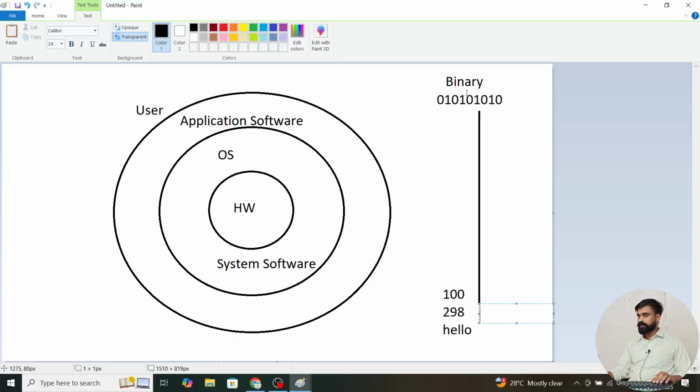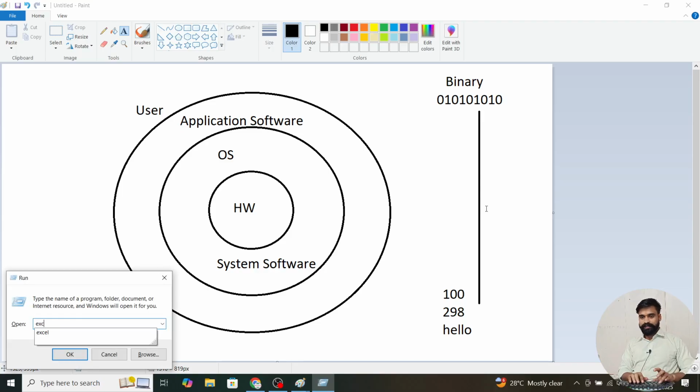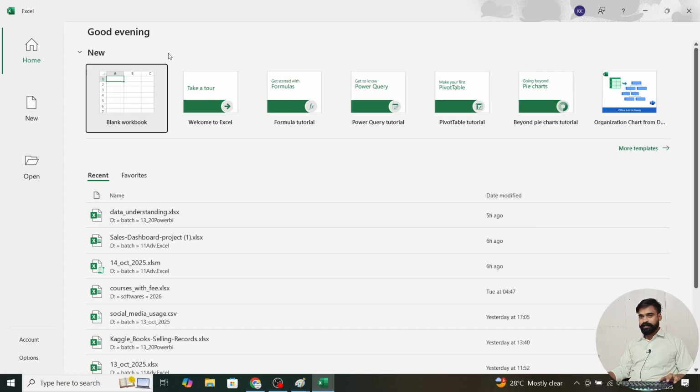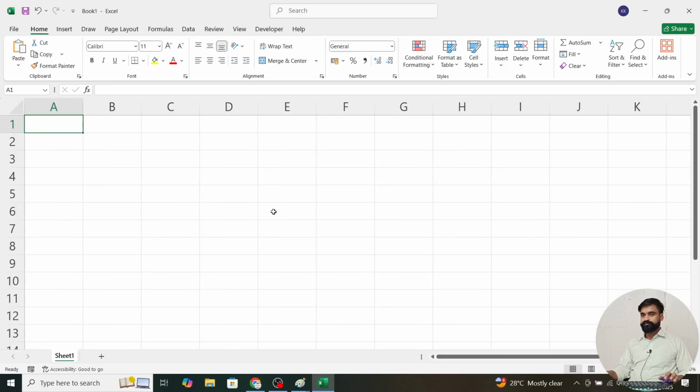So between these, I think it is mandatory that something is standing here. I am going to explain what is standing here. So in Excel, I'm going to open Excel, and here we will select a blank workbook. For example, I said 5, and the user said 5.